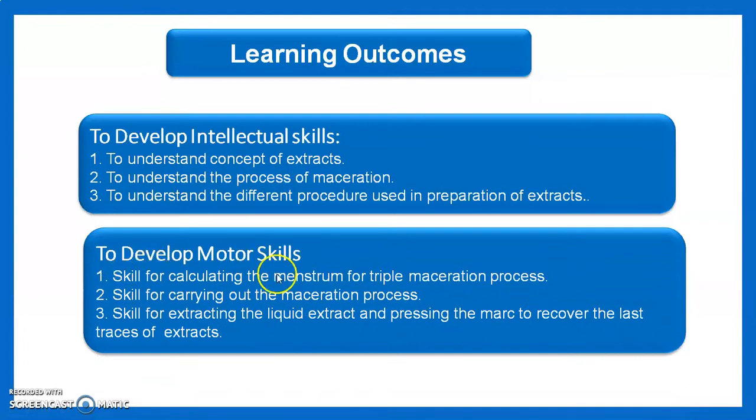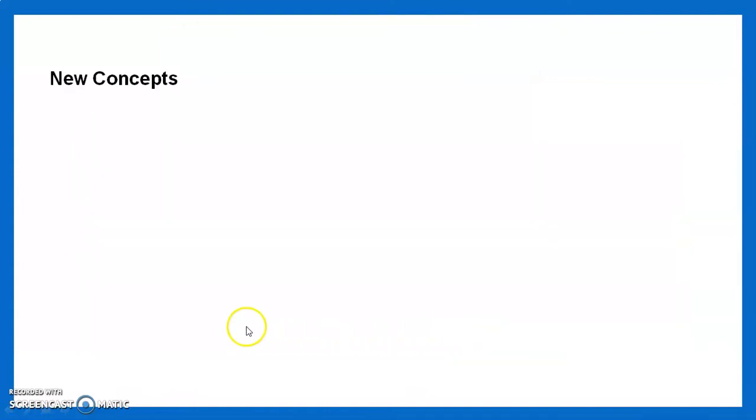Then some motor skills like skill for calculating the menstruum for triple maceration process, skill for carrying out the maceration process, skill for extracting the liquid extract and pressing the marc to recover the last trace of extract.